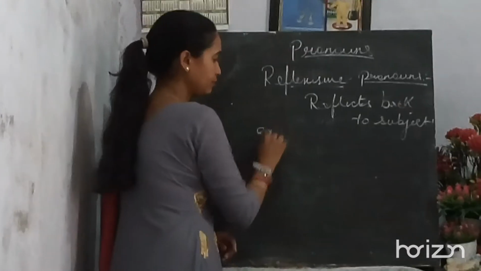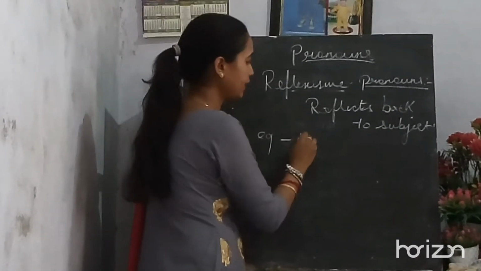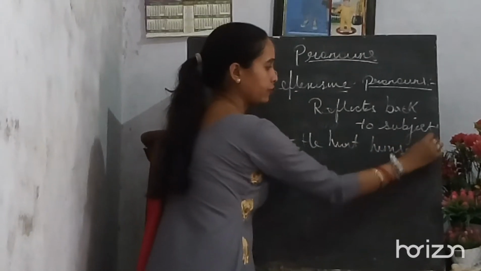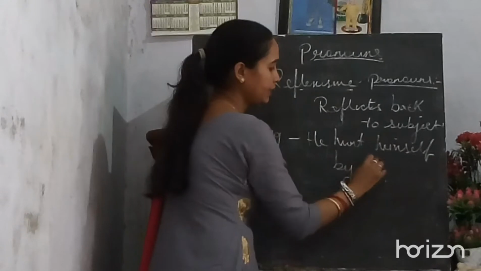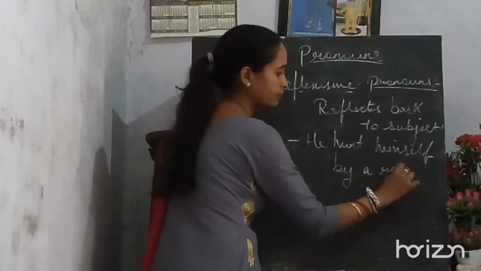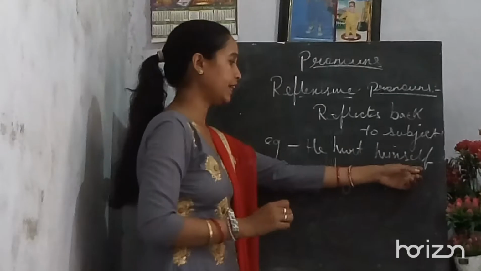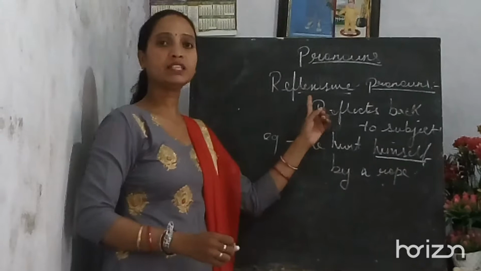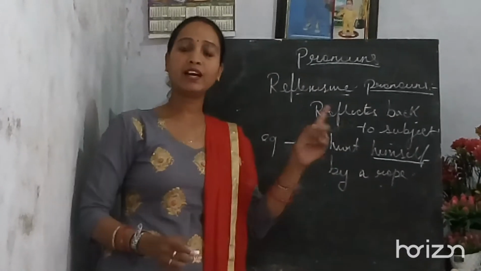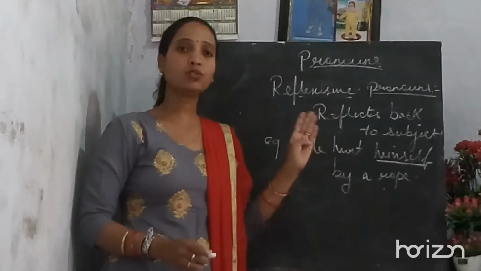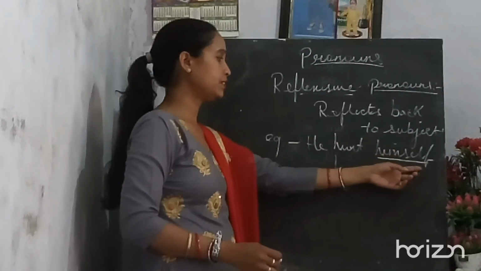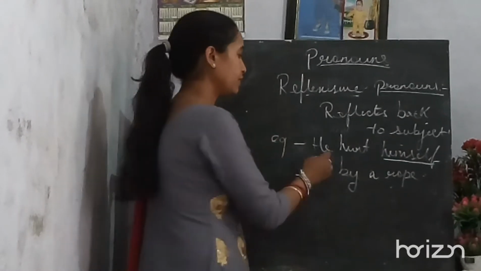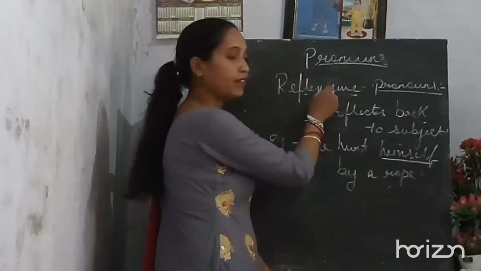For example, a reflexive pronoun: he hurt himself by a rope. Yes, he hurt himself by a rope. So here himself is the reflexive pronoun. All the self words will come here, like himself, ourselves, yourself, themselves. Here himself is reflecting, emphasizing more on the subject. Clear? So this becomes the reflexive pronoun.